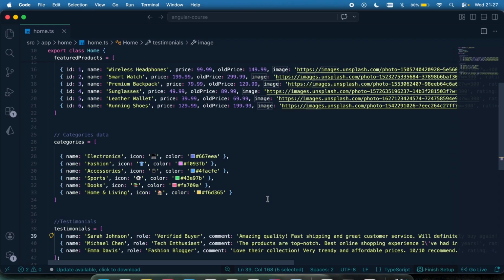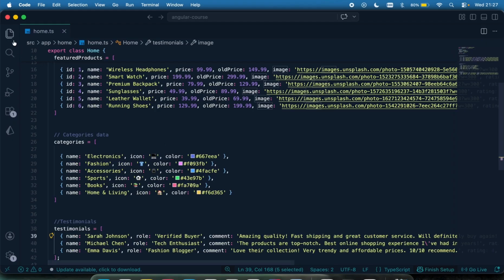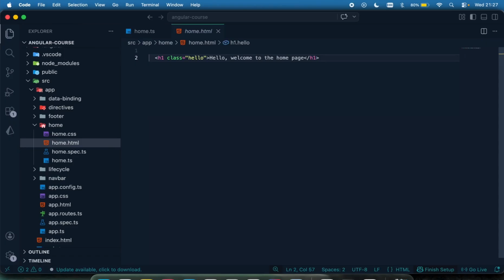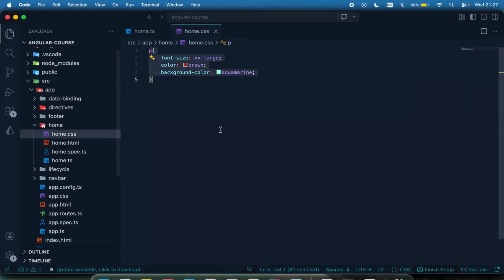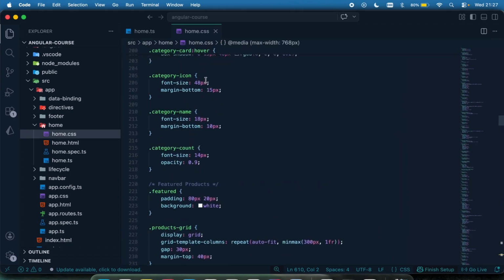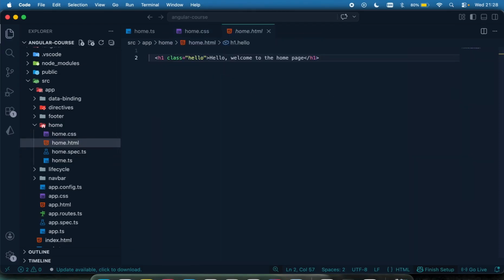Okay, so let me just bring this back to the display it was in, and I'm going to head on to have the home page implementation right here. And before I do that, I will already have the styling right here in the CSS part. So again, this is not a CSS course, so I already pre-wrote the style out here. Okay, so let's head down for the template, and we are going to just come right here.